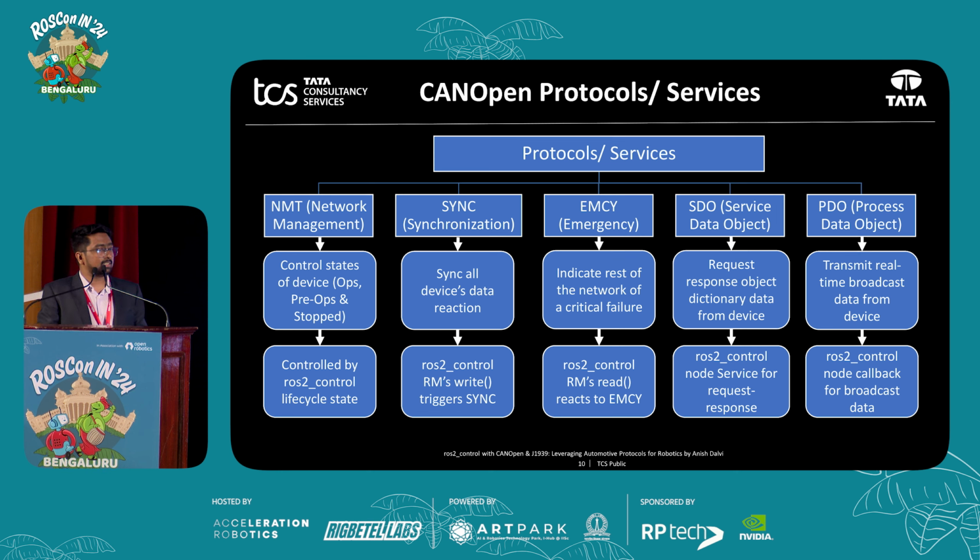Now, emergency basically indicates to the rest of the network that a failure has occurred in the system, and failure recovery can be run through it. SDOs and PDOs are like services, and SDO is like a service only. You send a request, you get a response. We have mapped this to the ROS2 control node service request-response method. It is used to configure everything in your motor, set your speed, stop the motor, everything.